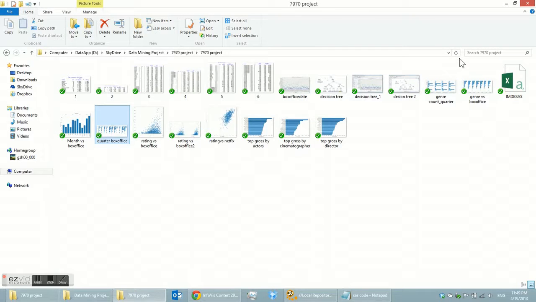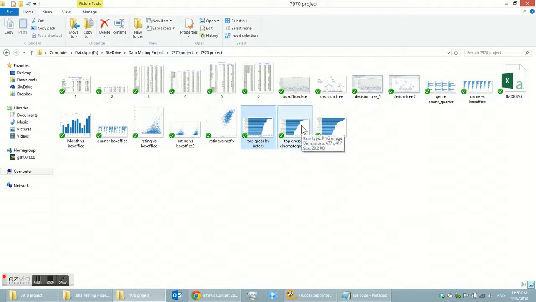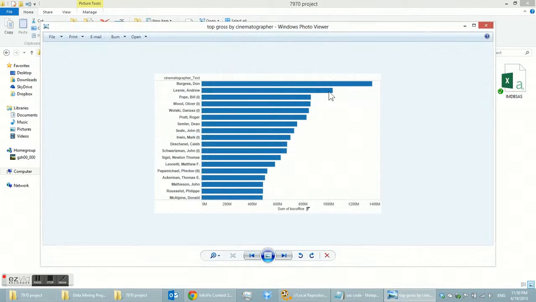And then let's take a look at the top gross box office by actor. The most box office, the top one is Orlando Bloom, because in 2000 to 2006 the Pirates series has 3 movies, and it's one of the most popular movies in history. So you can see it's $1,800 million. And we also have the top gross by cinematographer and director.